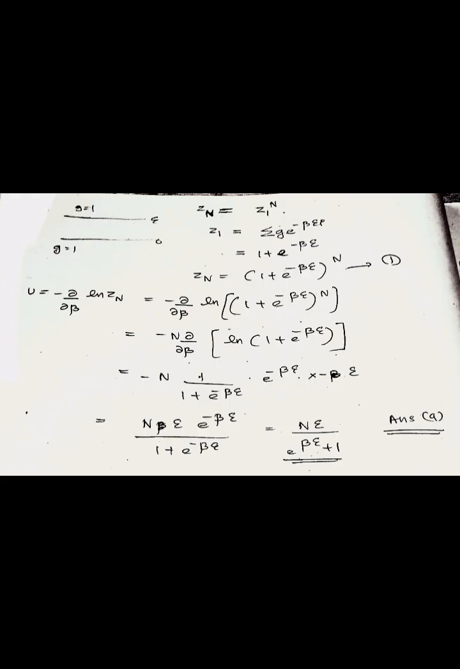This is equal to minus N ∂/∂β of ln(1 + e^(−βE)). This is equal to minus N into 1 by (1 + e^(−βE)) into e^(−βE) into minus E. This is equal to N E e^(−βE) divided by (1 + e^(−βE)). This is equal to N E divided by (e^(βE) + 1). So the answer is option A.